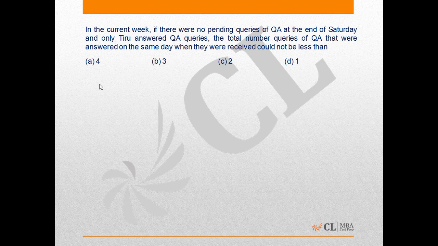So basically, we have to find the total number of queries that had to be answered on the day on which they were received. So our objective in this problem would be to minimize the number of queries, or keep it 0, that were received on the same day and are also answered on the very same day.